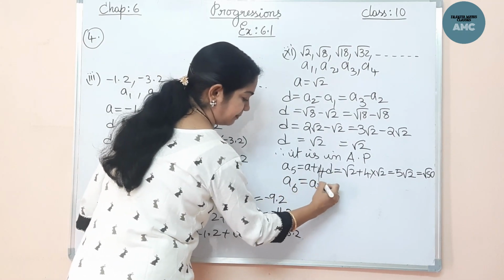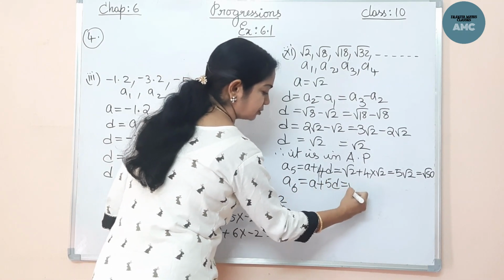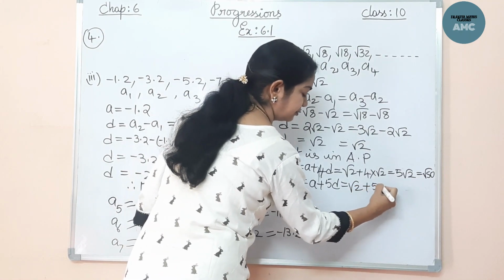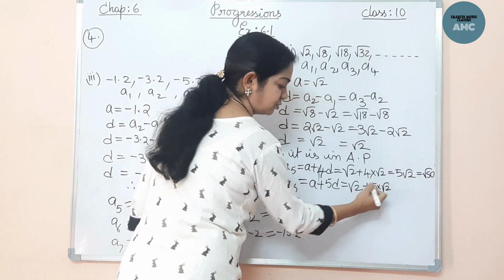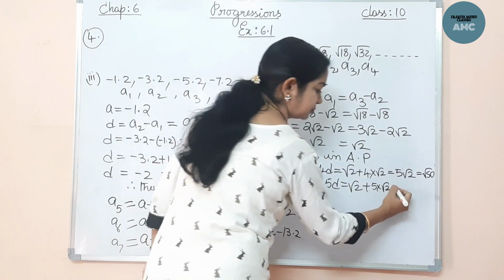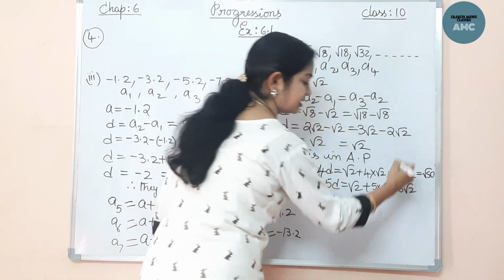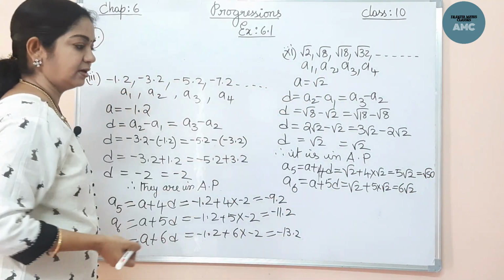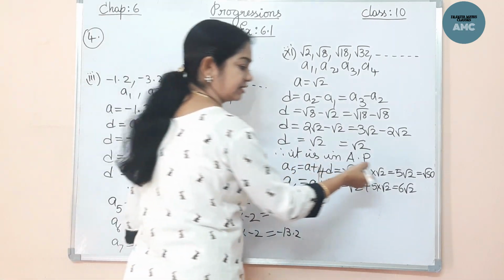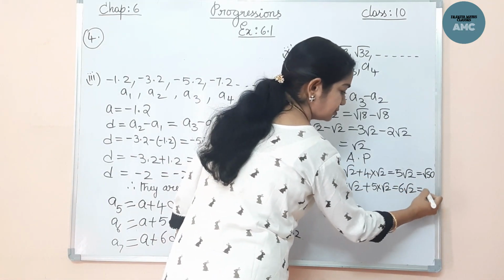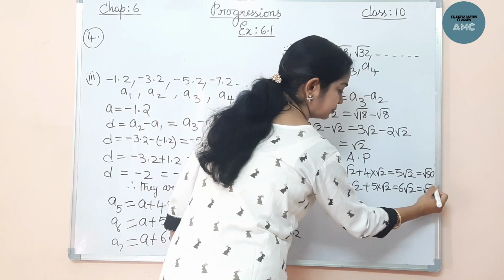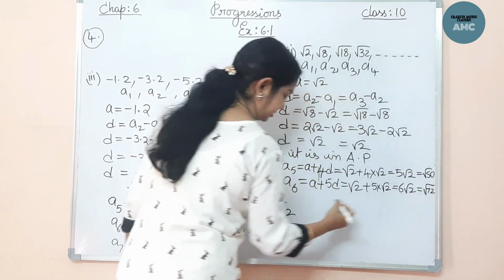A6 is A plus 5D. So root 2 plus 5 into root 2, so 1 root 2 plus 5 root 2 comes to 6 root 2. If you take 6 inside the square root, it becomes 36. 36 into 2 comes to 72. Right. Or else you can keep it as it is.